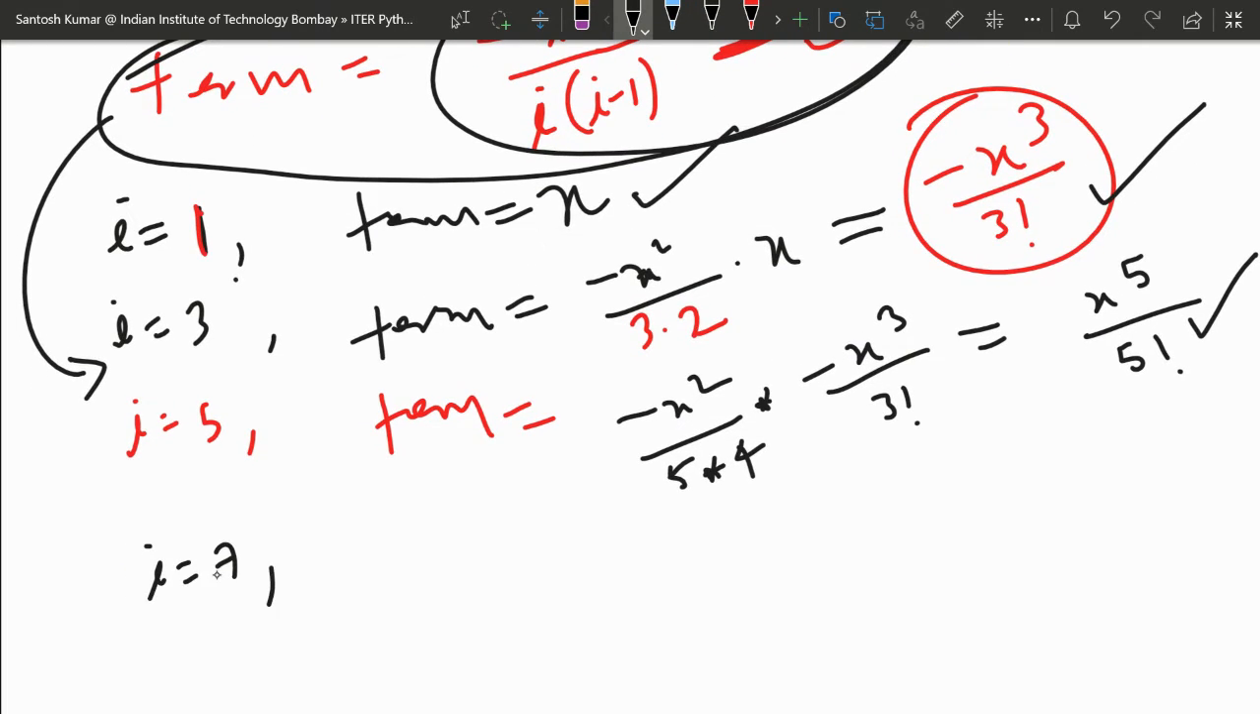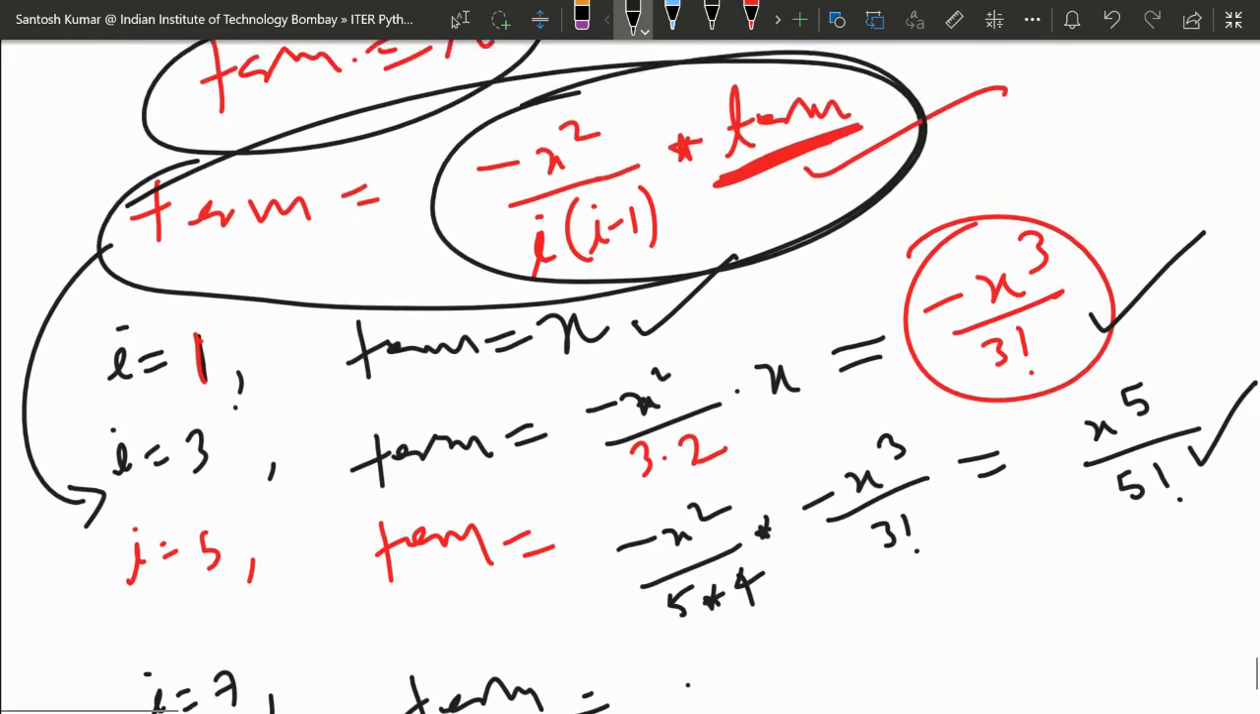Now I will take value 7. So the term will be, I'm using this term again.